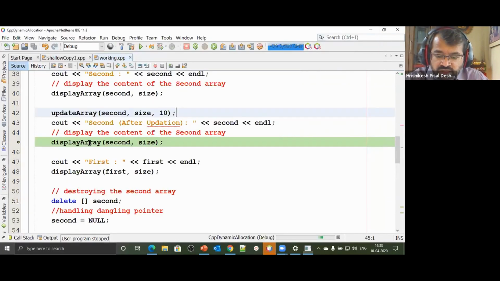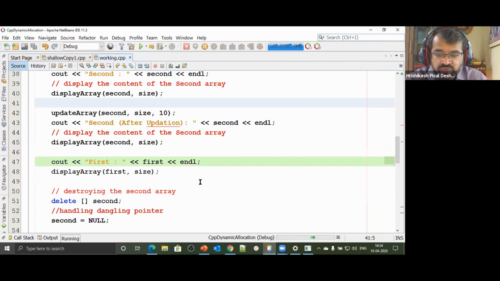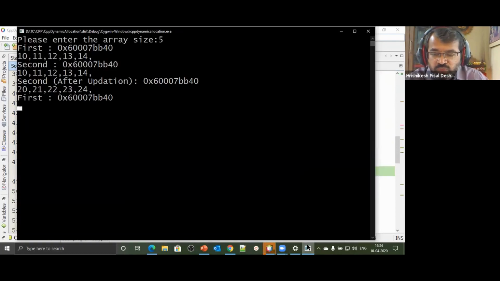But now if I want to display that array, let's see what contents have got displayed. If I display this particular array, the contents have changed from 10, 11, 12, 13, 14 to 20, 21, 22, 23, and 24. So the contents of the array have now changed. I display the first array, watch it very carefully. After updation, I now display the first. First is also pointing to the same location.